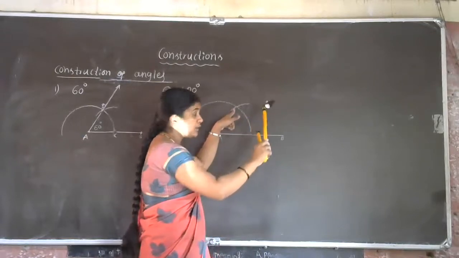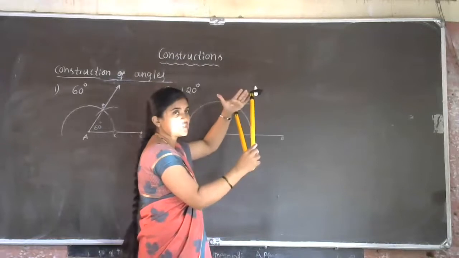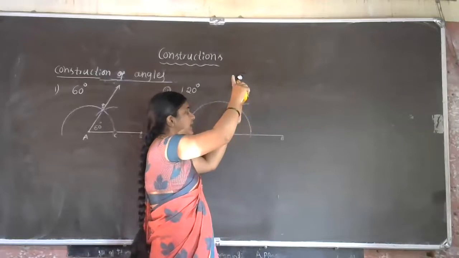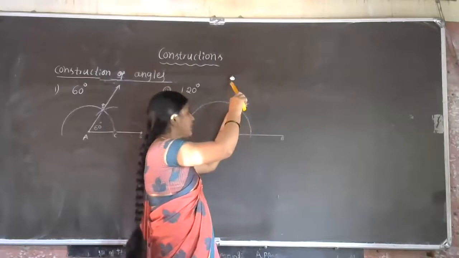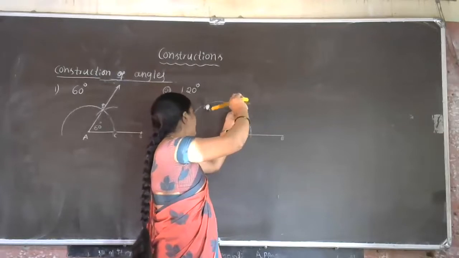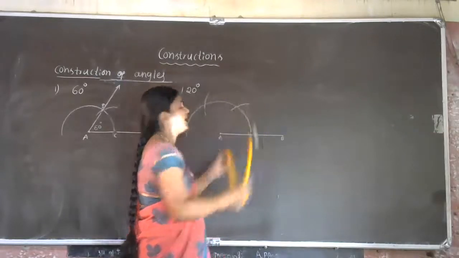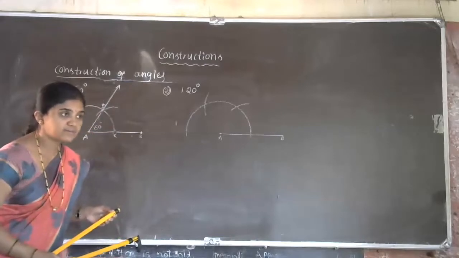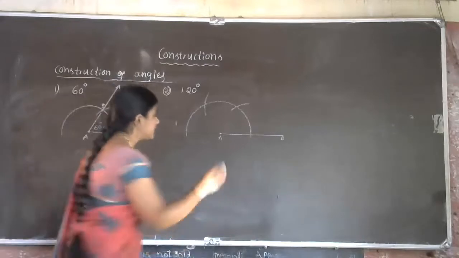Now what we have to do? We cannot change the measurement of this radius. From this 60 degree arc, for the same radius, we have to cut another arc on the semicircle. Got the idea of this one? See here, this is A point.